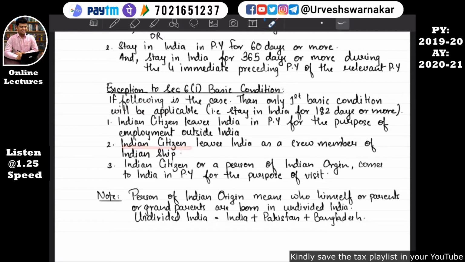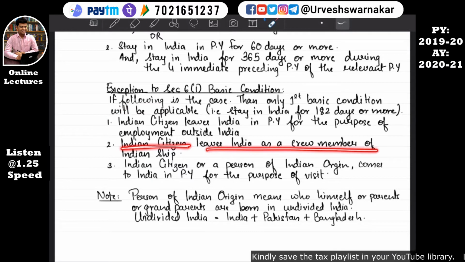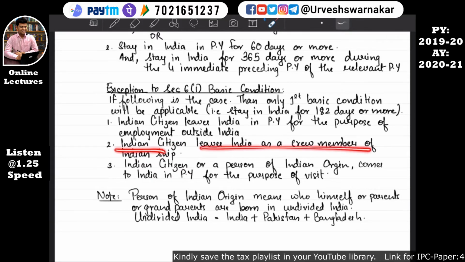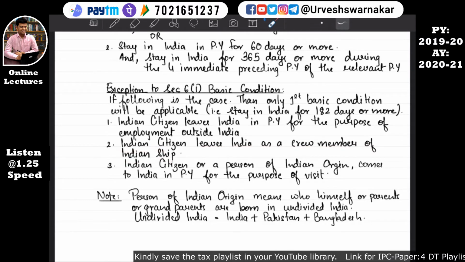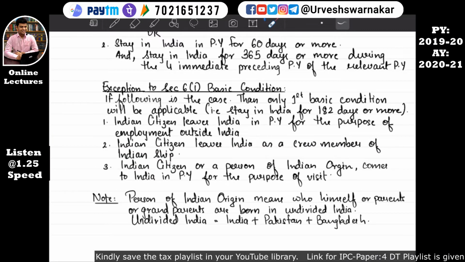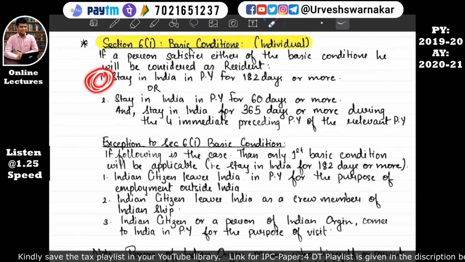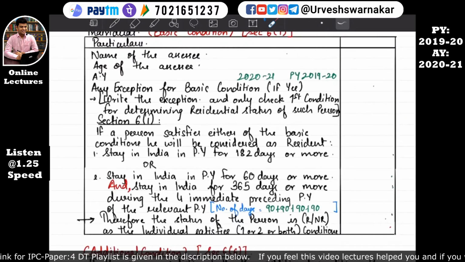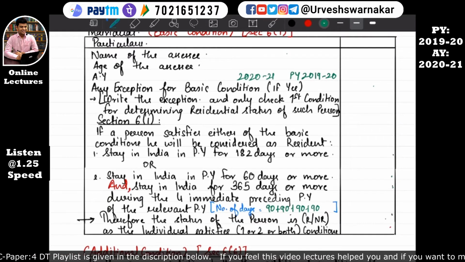If an Indian citizen leaves India as a crew member of an Indian ship, then also only the first condition will be satisfied. Hope now I don't need to explain again. For example, take Suresh as a crew member of an Indian ship. If he was a crew member of an Indian ship, and he has only stayed for 90 days in India, that means the second basic condition is not applicable.